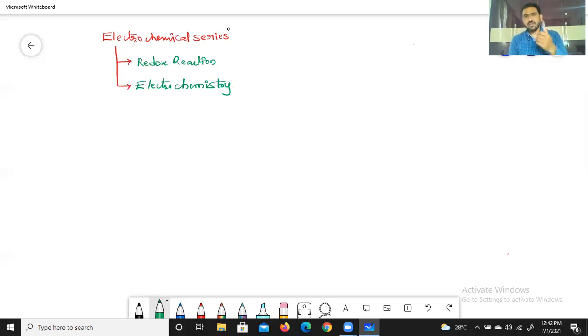So beta, first of all, we have to know the electrochemical series. What is meant by electrochemical series? The electrochemical series is the arrangement of standard reduction potentials of elements from left to right, from negative values to positive values, in a series. That is called the electrochemical series.